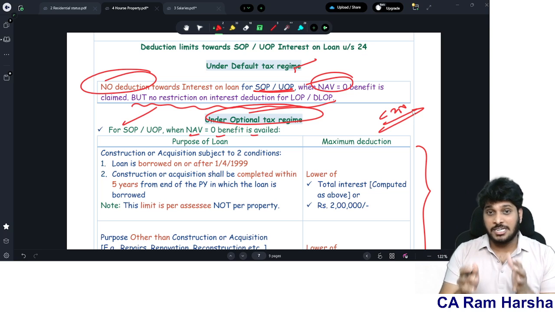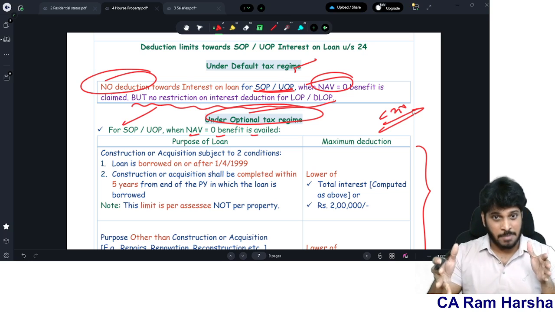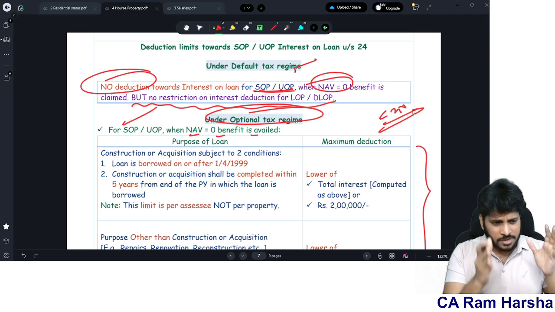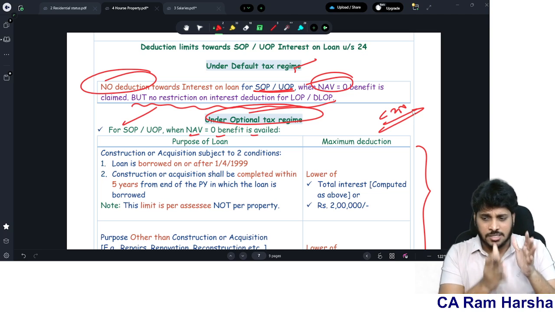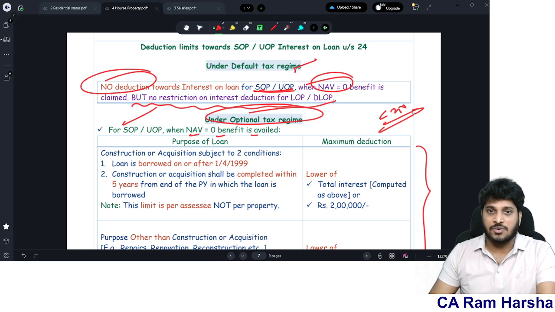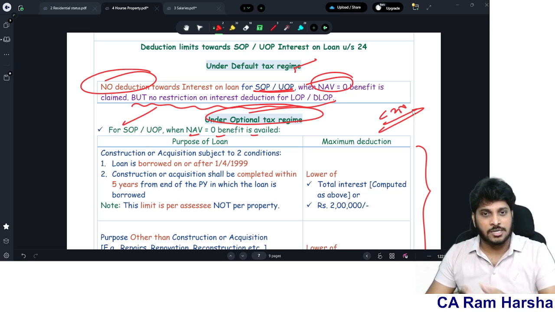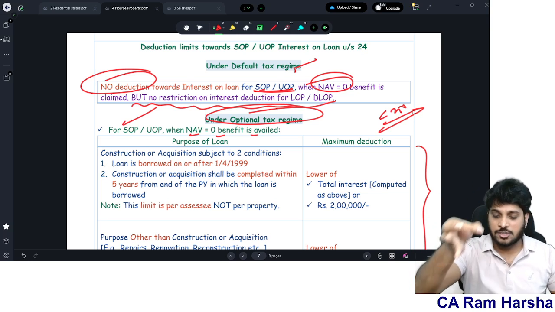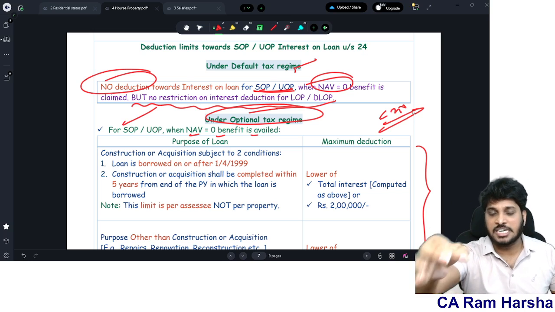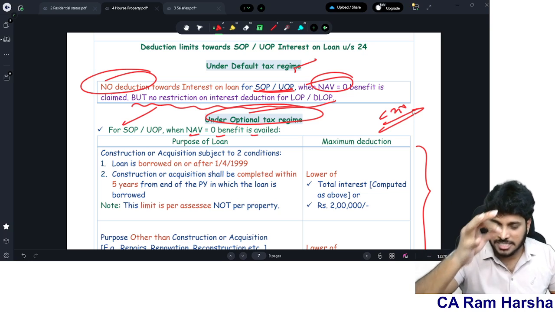This particular material is what we are going to use in CA Inter and CMA Inter. For CA Inter and CMA Inter, I'm the only one handling taxation. Whatever material and class we give for CA Inter, the same material and class we are going to give for CMA Inter students also. I am telling you guys, whether you're a CA Inter or CMA Inter student, if you learn tax from this book and from my class, mark my word, 50 out of 50, which is the target I'm working for, you will secure.